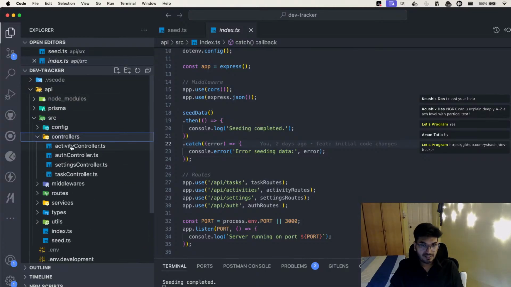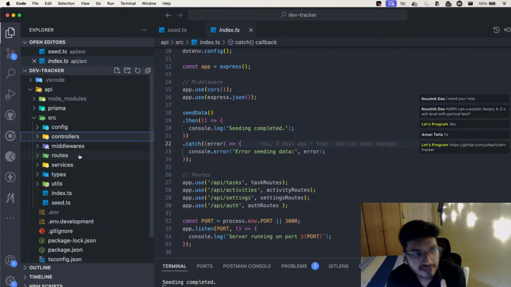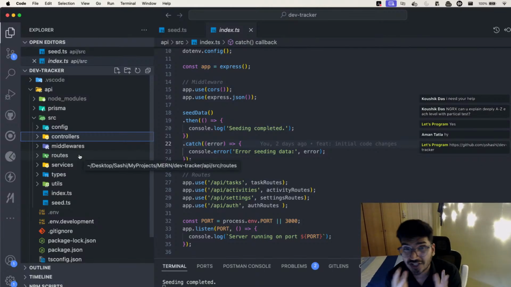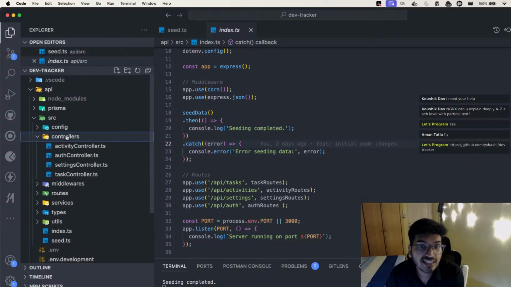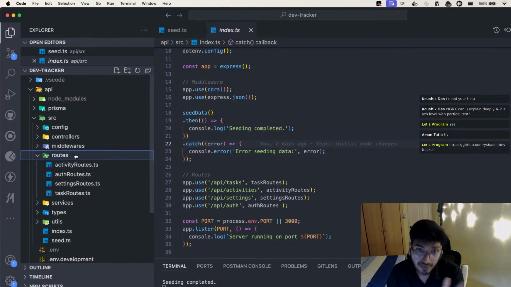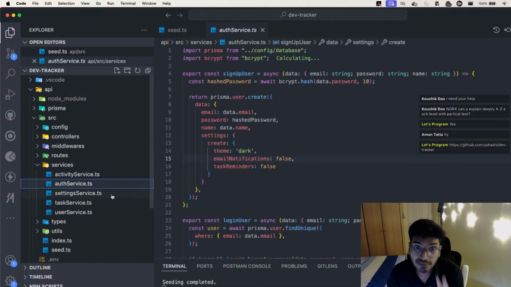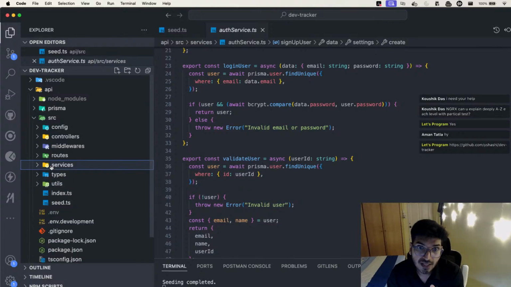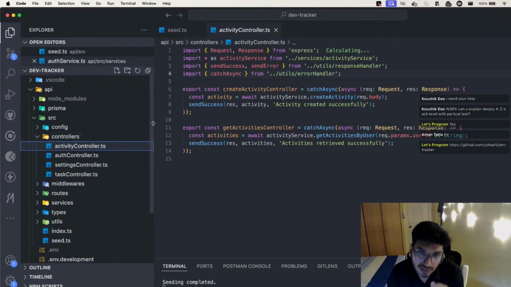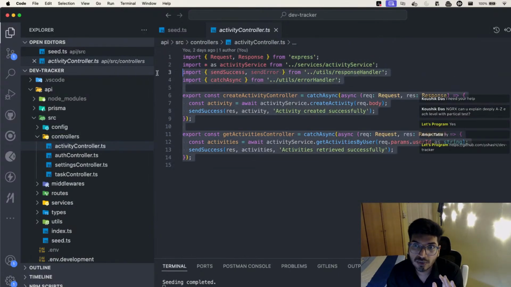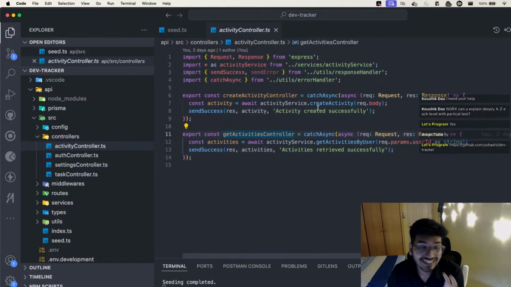And let me show you whatever I have made here. I made it kind of a production ready application. I'm not just doing everything in a single controller. I have proper route files created, I have a proper service file created which helps me to do the actual logic, and then I have a controller which is only responsible for doing the necessary job, like handling all the requests that come in.